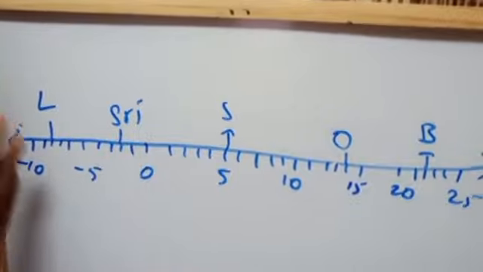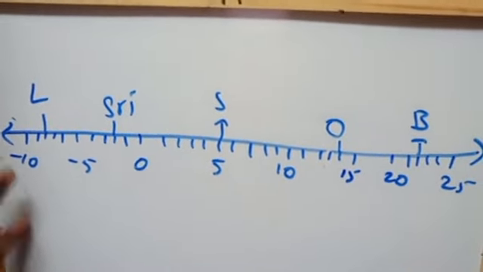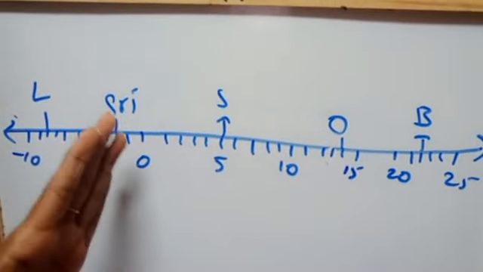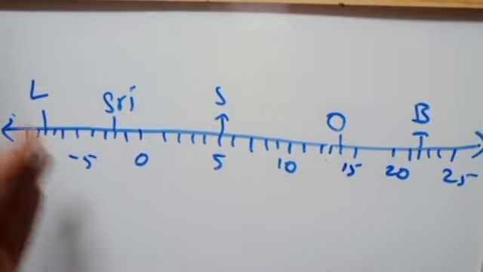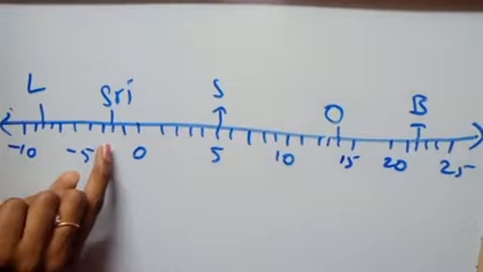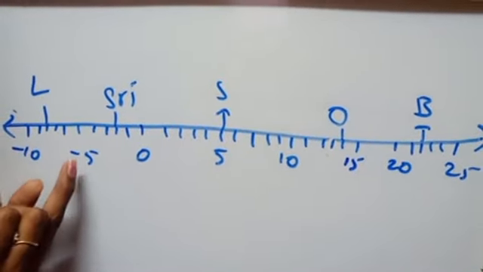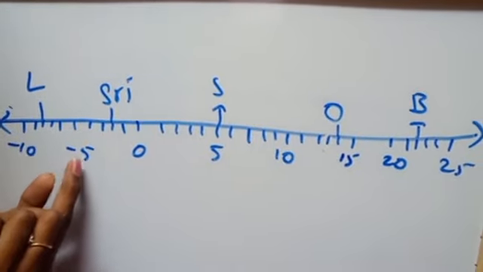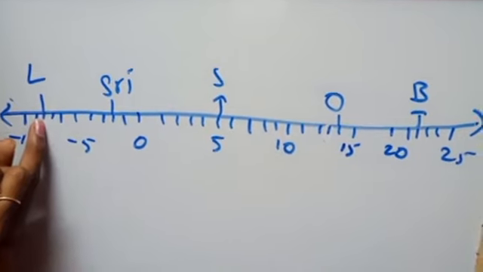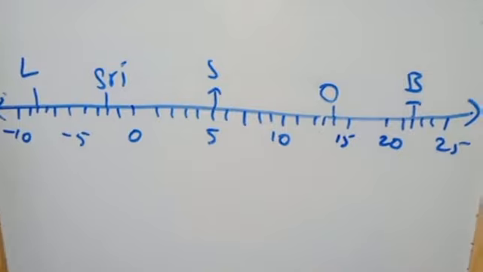Here when you move below the freezing point, as I already told you yesterday, below is a negative sign. So before 0 you have to indicate with a negative sign. So this is -1, -2. So the temperature of Srinagar is -2 and the temperature at Lahaul Spiti is -5, -6, -7, -8. So -8 is the temperature at Lahaul Spiti.